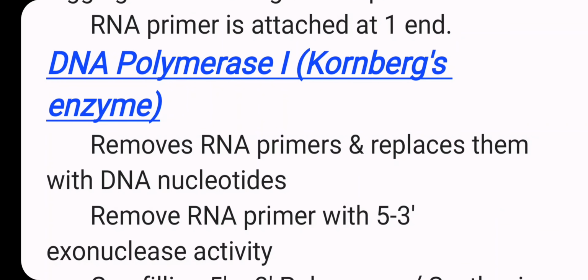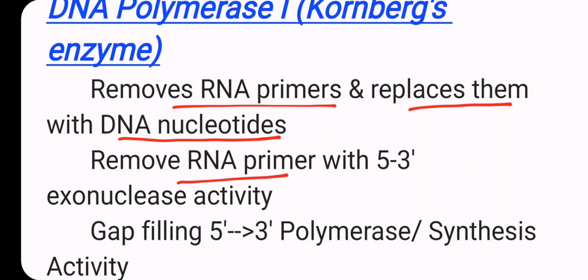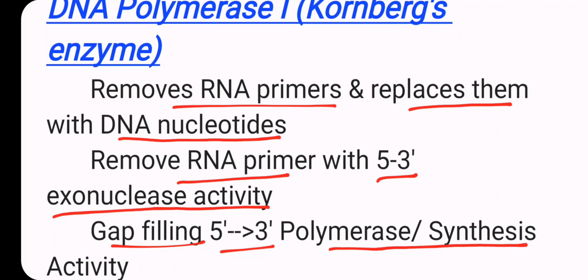Many times you have seen in exams a question asking about the Kornberg enzyme. The Kornberg enzyme is DNA polymerase first. About DNA polymerase first, it is many times asked in the PG exam that it removes the RNA primer, replaces it with DNA nucleotides, and removes the RNA primer in the 5'3' direction. That is exonuclease activity, and gap filling in the 5'3' direction is polymerase or synthesis activity.